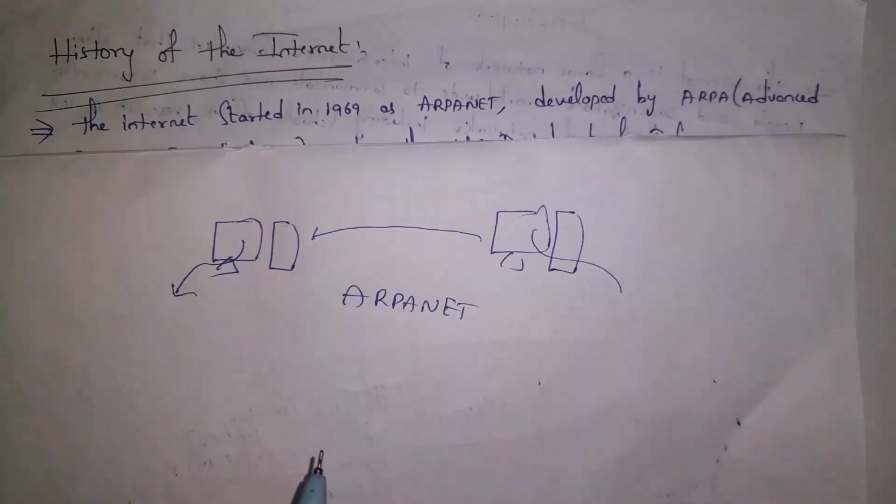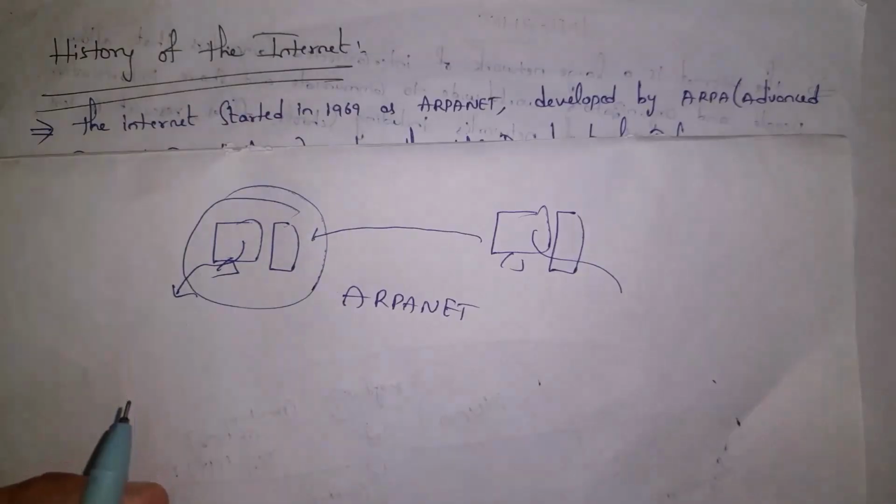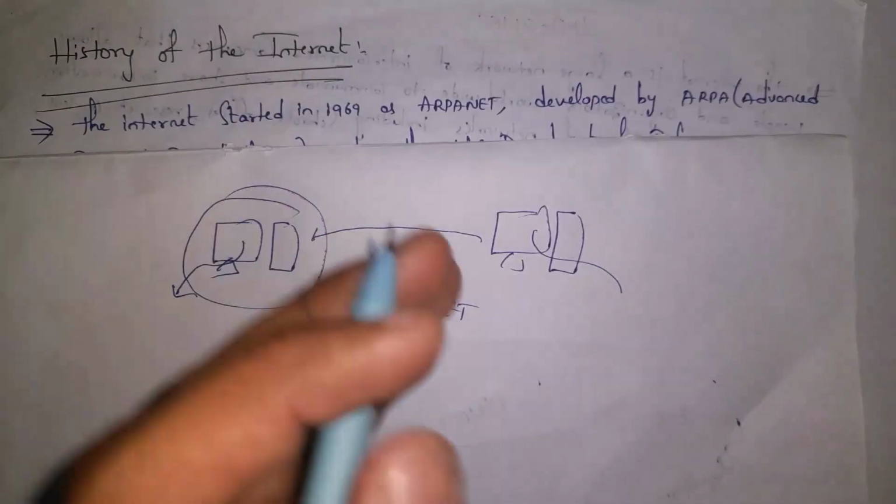Guys, mainly they introduced ARPANET in order to help researchers. Research companies will do various kinds of experiments and various kinds of inventions and discoveries. In order to help them, they introduced ARPANET. Whenever scientists discover anything, it can be transferred to other computers. That is why they introduced ARPANET.